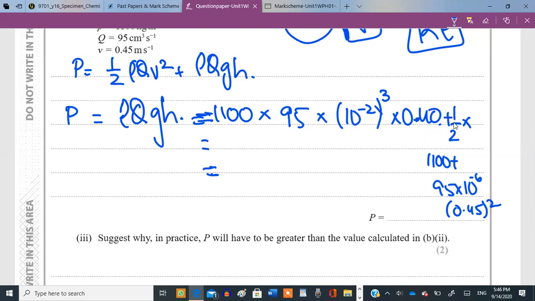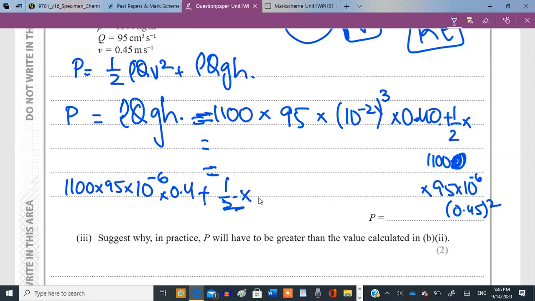Half multiplied by 1100. Okay, let me write it again. It's 1100 times 95 times 10 raised to the power of -6 times 0.4. Then add it to half times 1100 times 95 raised to the power of -6 times 0.45 squared. Yes, now give me the answer to this.